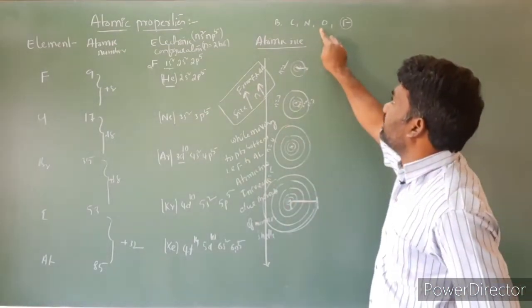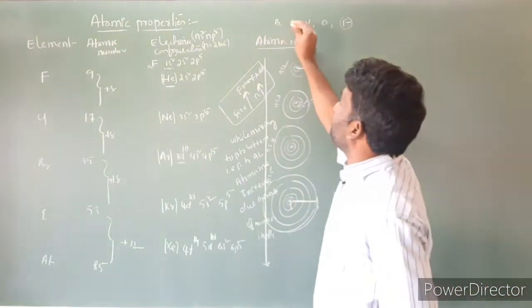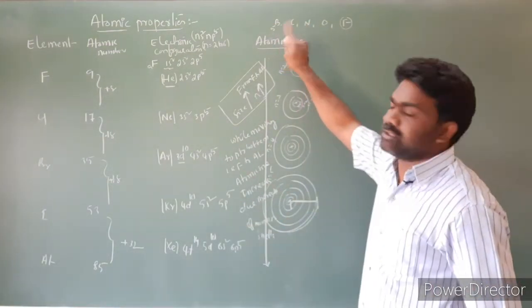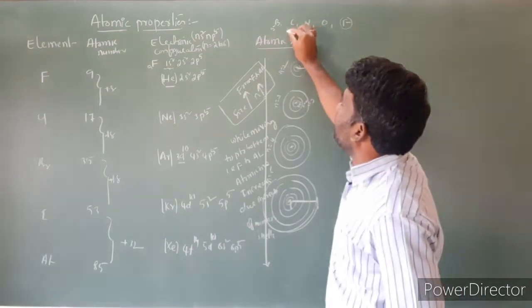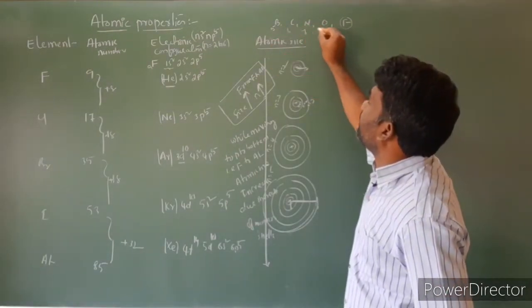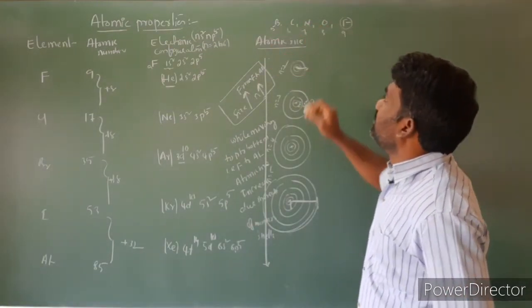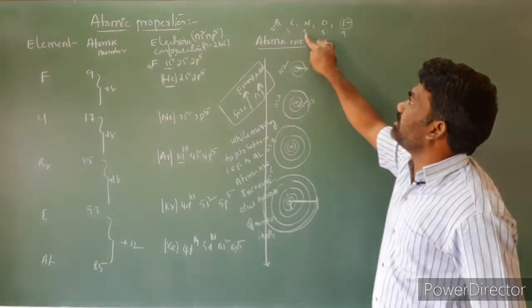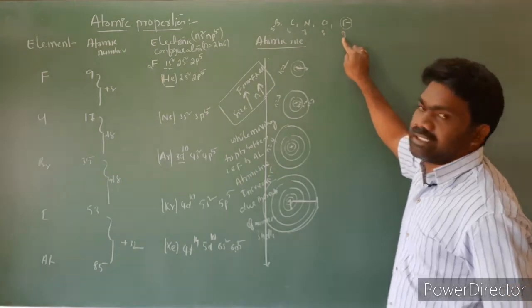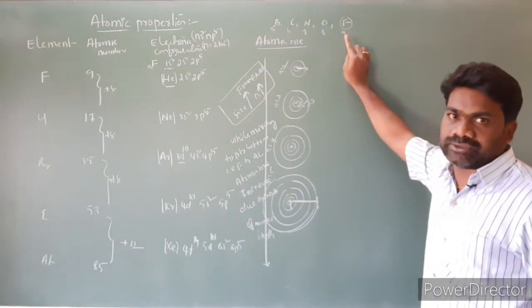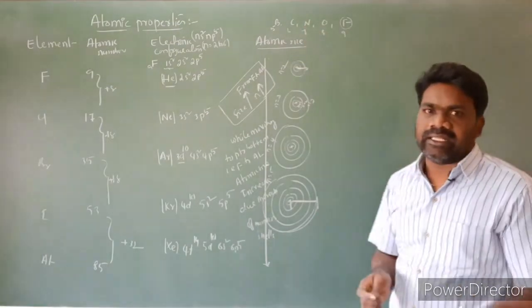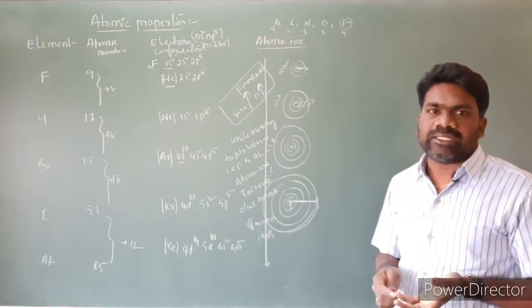So let us understand by taking the second period. Here is boron, atomic number 5. It has 5 positive charges, 5 protons, imagine. And the atomic number of carbon is 6, nitrogen is 7, oxygen is 8, fluorine is 9. So boron contains 5 protons, carbon contains 6 protons, nitrogen 7, oxygen 8, fluorine 9. The number of protons increases. Protons have positive charge. So the nuclear charge from boron to fluorine is going to increase. So the effective nuclear charge is increasing.